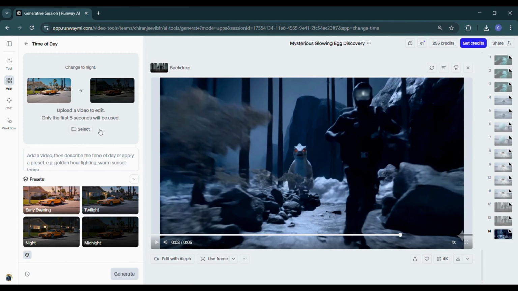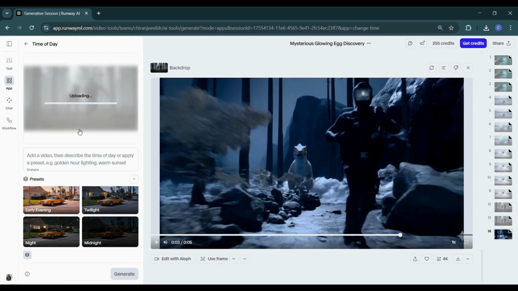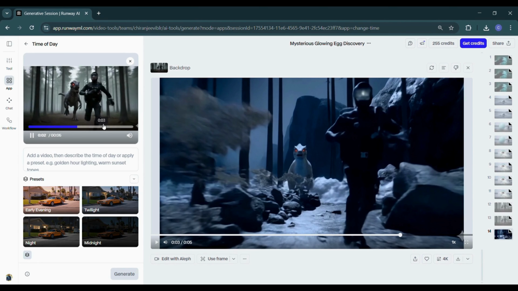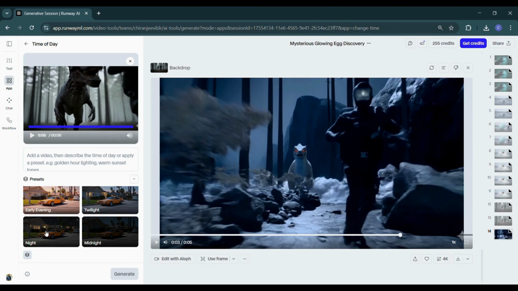This is Runway ML, and one of its most impressive tools is the time of day feature. The moment I imported my video, I didn't need to write a custom prompt this time. Runway presented a set of presets designed to instantly shift the visual tone. I selected the night preset to give the footage a full nighttime atmosphere. Within seconds, the lighting, shadows, and color temperature transformed completely. The scene adopted deep blues, cool highlights, and a clean cinematic night effect. The change felt natural, seamless, and visually striking, showing how powerful Runway's automated time of day adjustments can be.